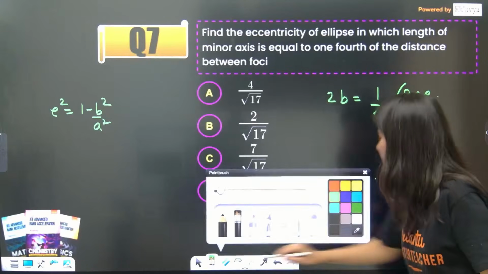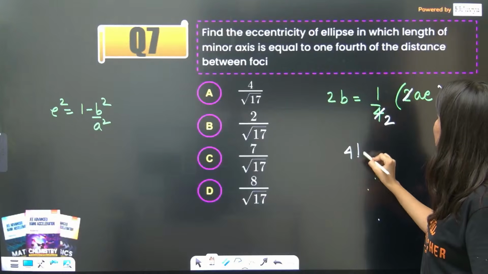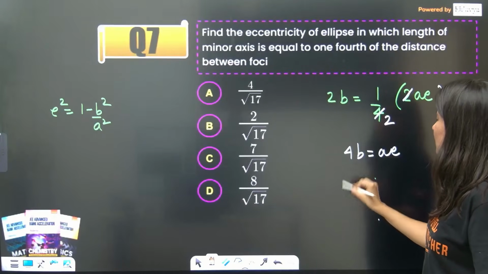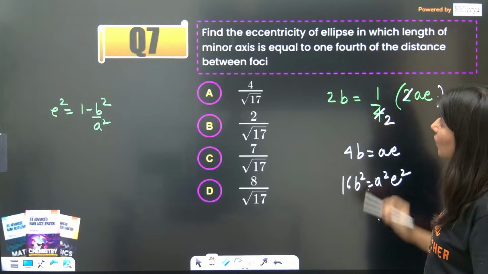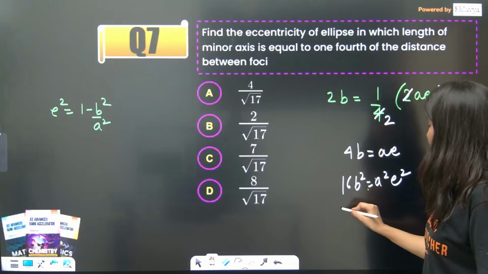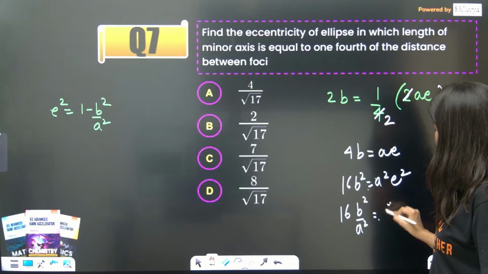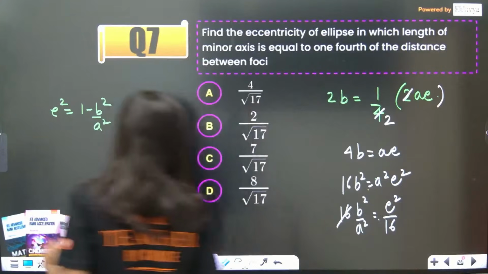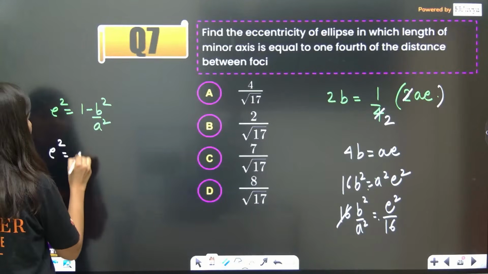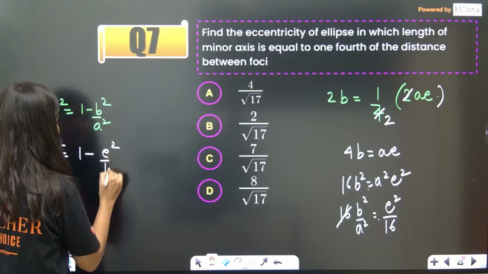Now what we are going to do is cancel out. This is 2, this is 2. So 4b is equal to AE. So 16b square is equal to a square e square. Correct? What are they asking? Eccentricity. So 16b square by a square is equal to e square. So b square by a square is nothing but e square by 16.